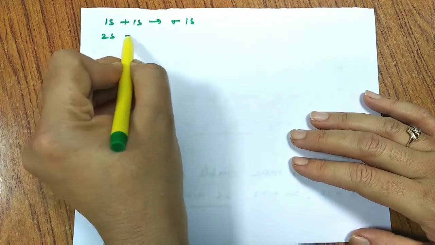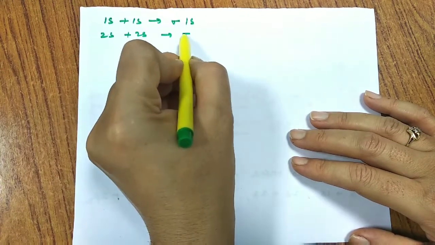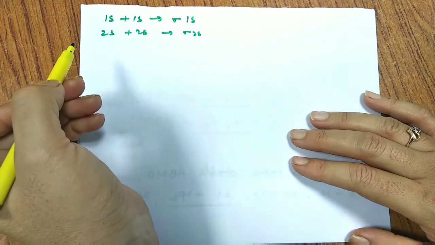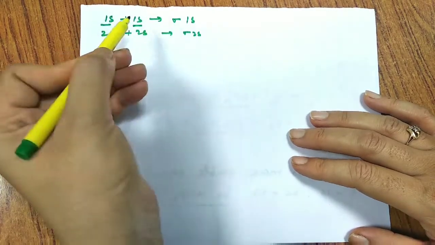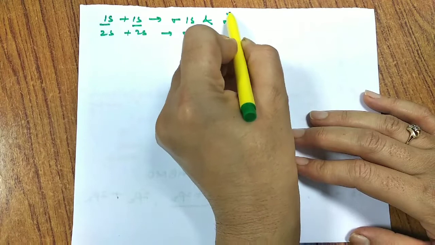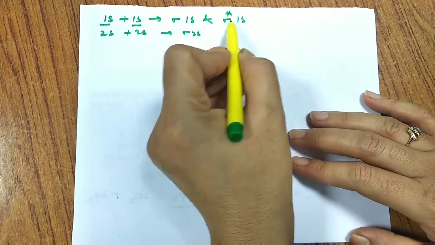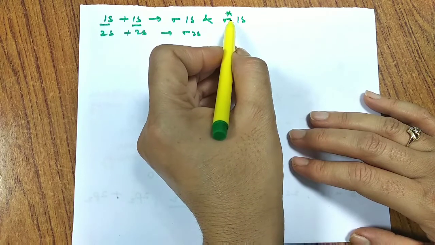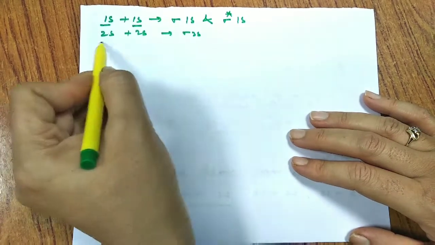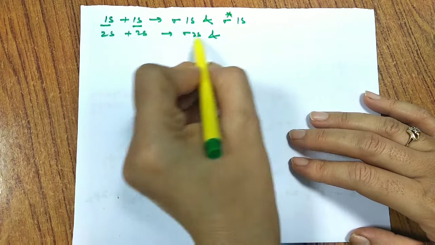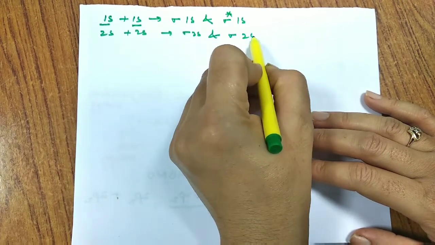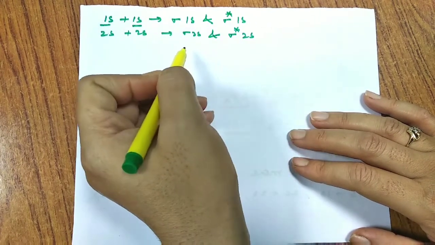If 2s will form, we may have sigma 2s. Since two atomic orbitals will combine, we'll be having two molecular orbitals. One is bonding molecular orbital and the other is anti-bonding, and anti-bonding is represented by a star on it. Similarly, when two atomic orbitals 2s combine, we'll be having two molecular orbitals, sigma 2s and sigma star 2s.